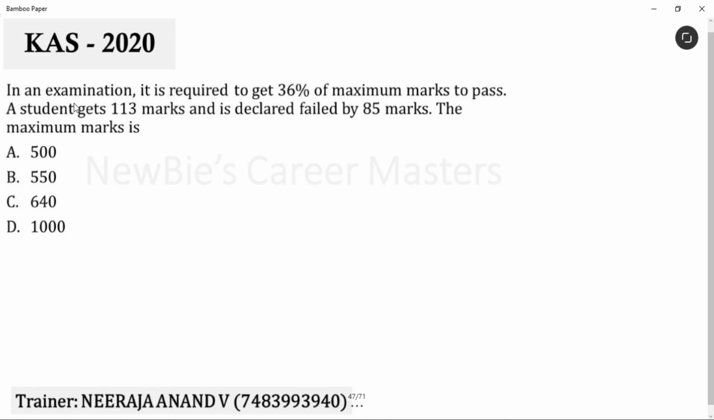Newbies, next question is from the percentage topic. In an examination, it is required to get 36% of the maximum marks to pass. A student gets 113 marks and is declared failed by 85 marks. The maximum marks is, again it's a simple question. They have given the passing percentage. It is 36%. See, even after getting 113 marks, the student is declared failed by 85 marks. What is the meaning of this? Passing marks is